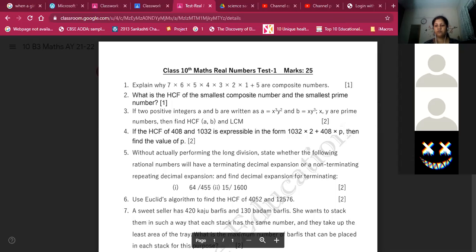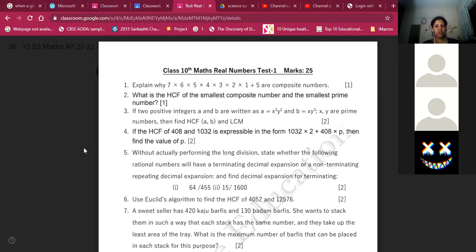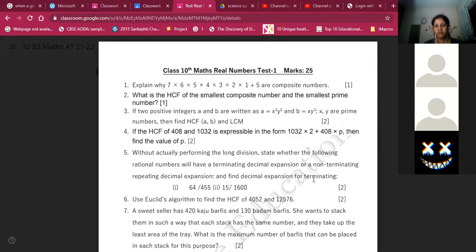Question number 5, second one. Question number 85. Which one, ma'am? Test one. We have to find the number of places the decimal will end after, or we have to find the whole decimal expansion? State whether the following rational number will have terminating decimal expansion or non-terminating decimal. Find the decimal expansion for terminating decimals. So we have to write the decimal expansion. Yeah, right.